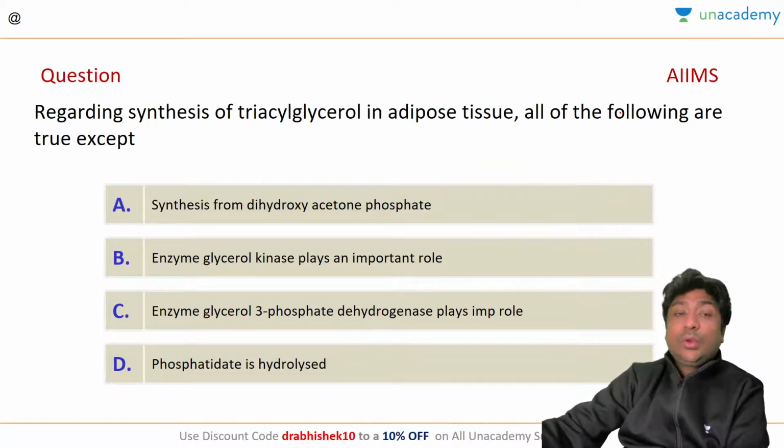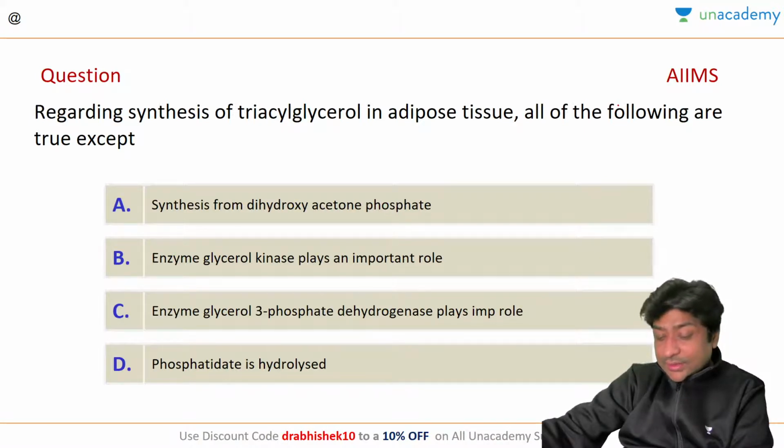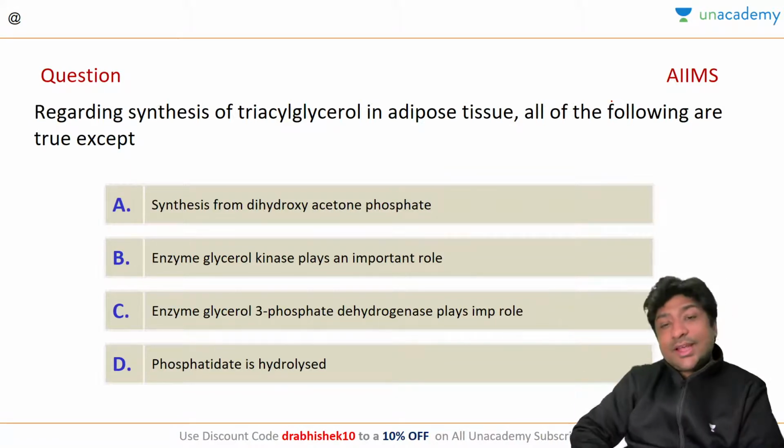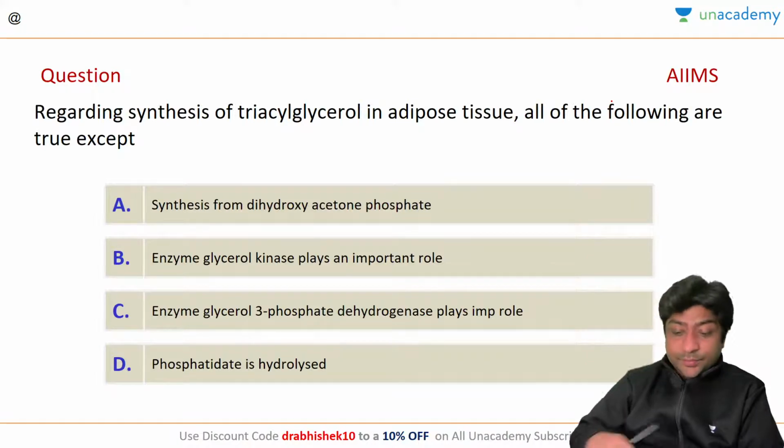Okay, let's look at the third question regarding triacylglycerol in adipose tissue, synthesis of triacylglycerol. All of the following are true except. Let's answer this question regarding synthesis of triacylglycerol in adipose tissue. All of the following are true except, synthesis from dihydroxyacetone phosphate.